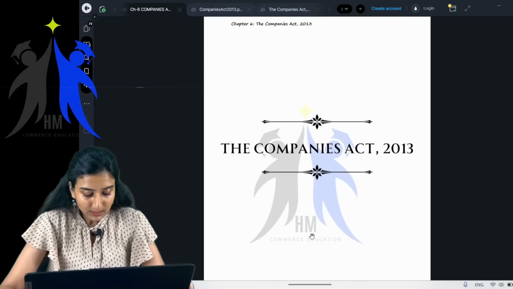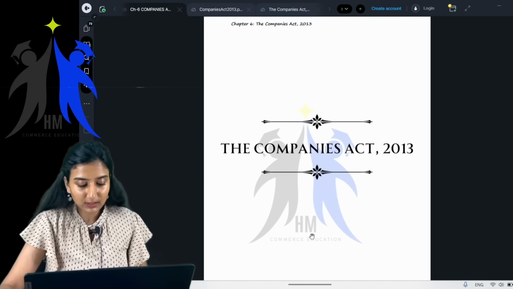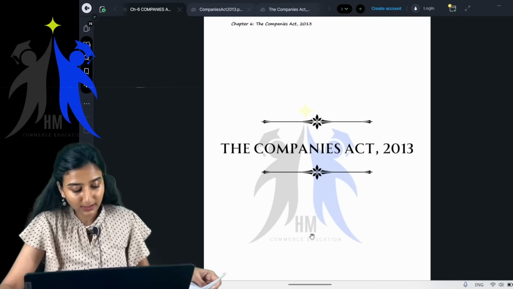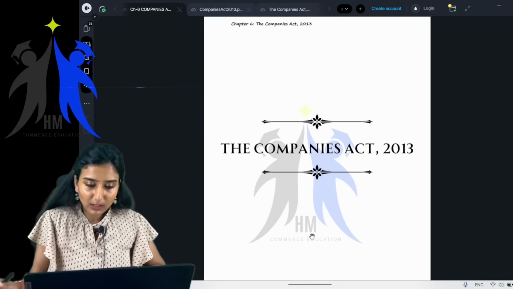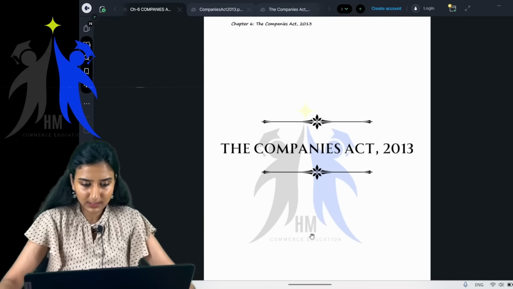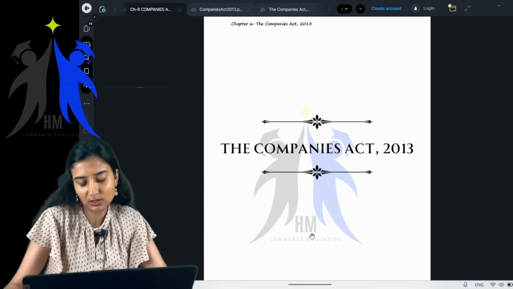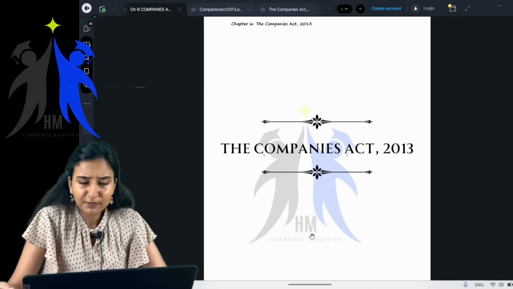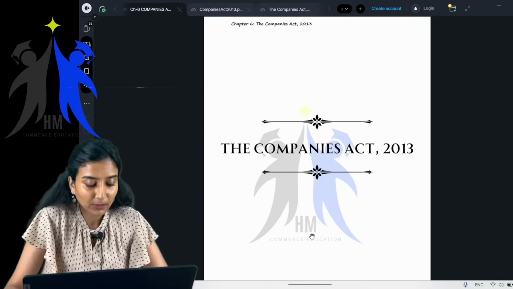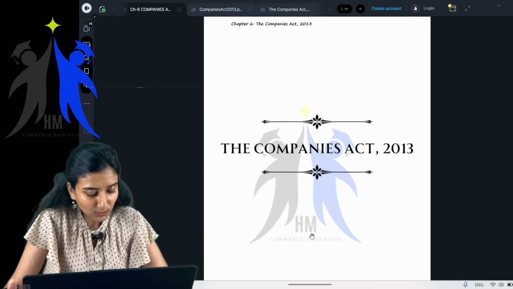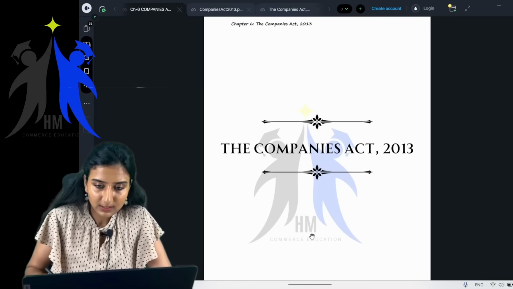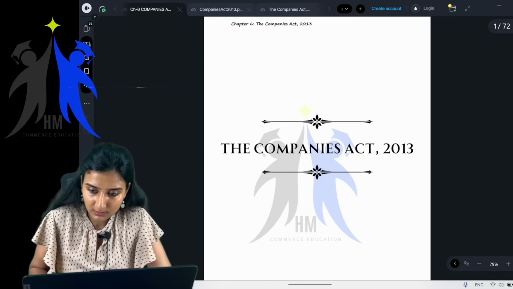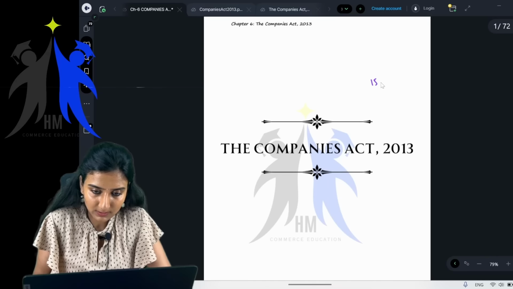Okay, with that, let me start off with Companies Act 2013. This particular act comes around 15 marks easily in your paper, 15 to 20 marks easily. Let me write it down. So this comes around 15 marks easily, sometimes 20 marks.